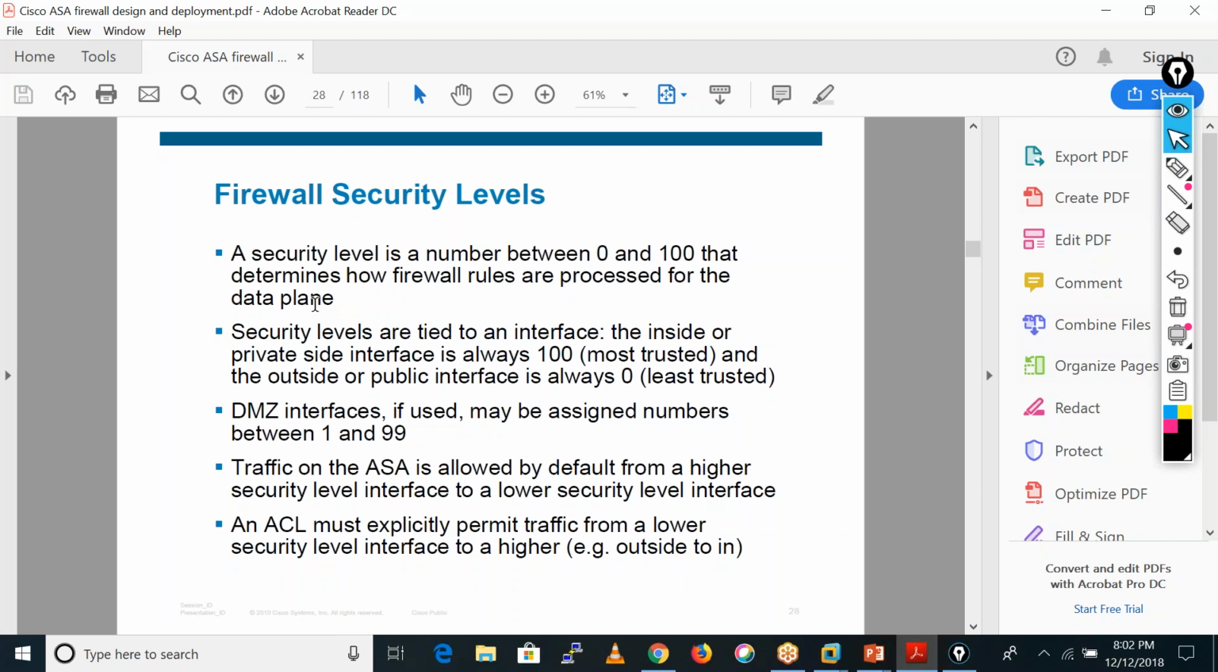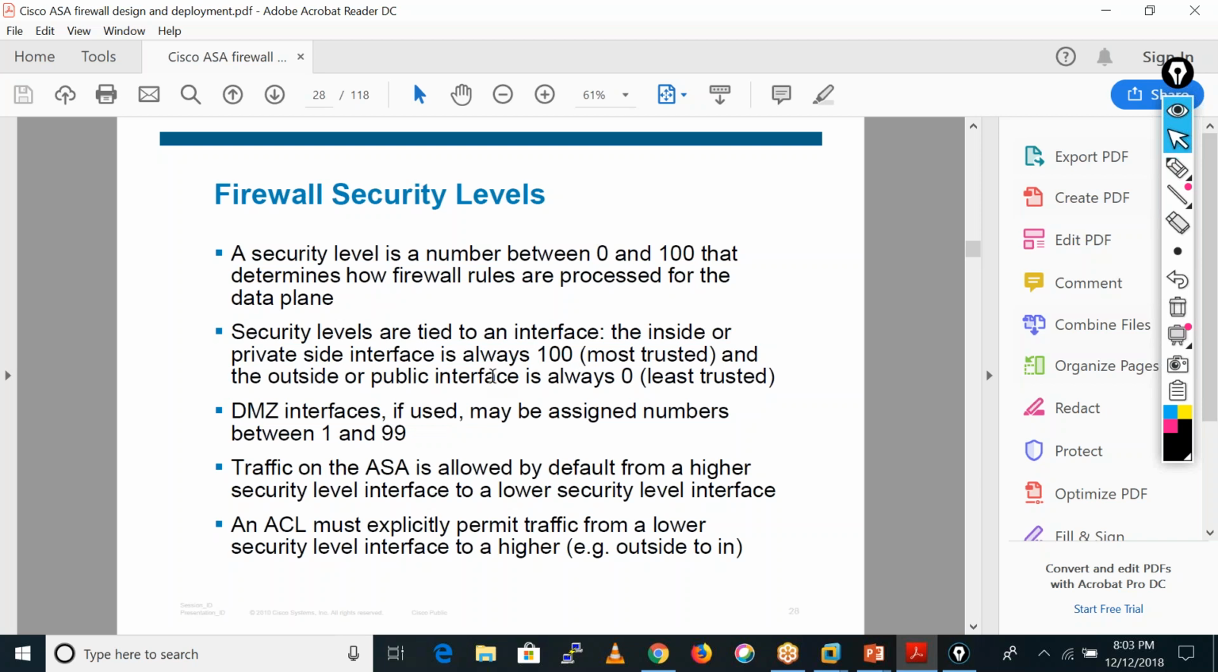Security levels are tied to an interface. The inside or the private side interface is always 100. Generally we set the security level of 100 on the inside interface, or other interfaces similar to inside, and the public facing interface, that is the outside interface, has 0. In the DMZ interface we can set any number between 1 to 99.